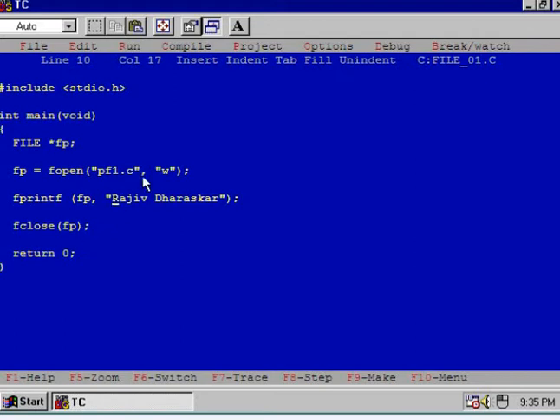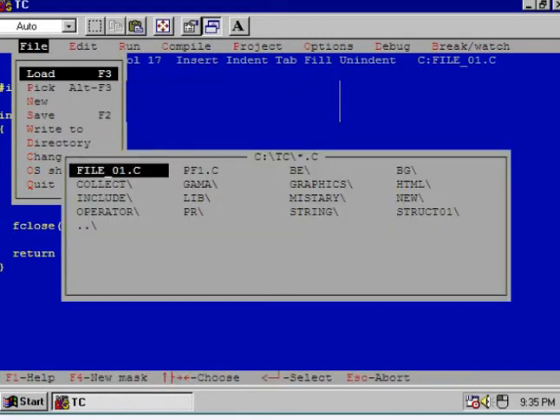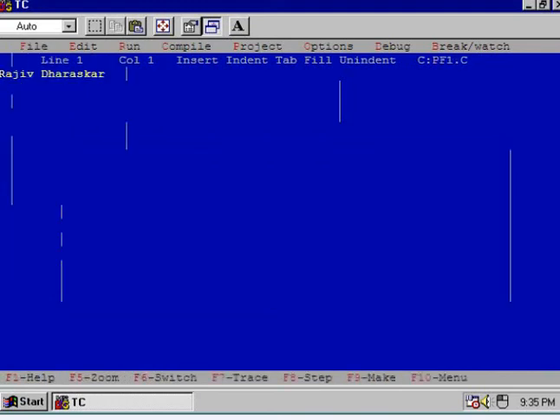How will you see the output? At the user prompt? No. We'll have to load this file first. What is the name of the file? pf1.c. I'll use the Turbo Editor for loading this file. Press Alt F. Now press enter. Now enter the file. You see pf1.c is created. Now press enter. What is the content of the file? The name of the file is pf1.c and the content is Raju Daraskar. So we have created the file at runtime, at execution time, and we have stored the message inside the file.